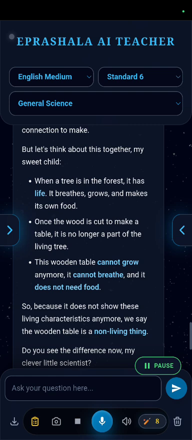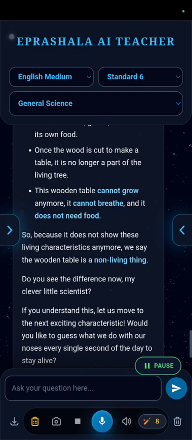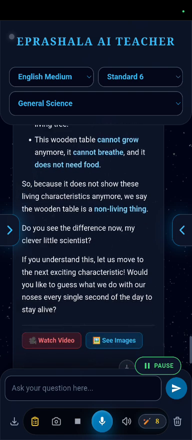Do you see the difference now, my clever little scientist? If you understand this, let us move to the next exciting characteristic. Would you like to guess what we do with our noses every single second of the day to stay alive? Exciting characteristic. Would you like to guess what we do with our noses every single second of the day to stay alive?